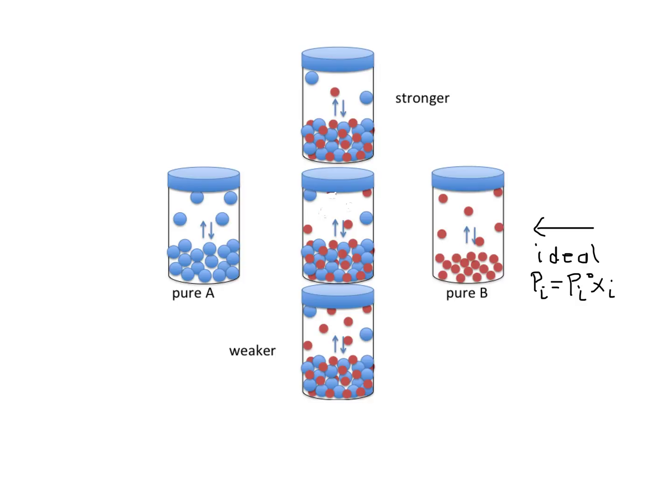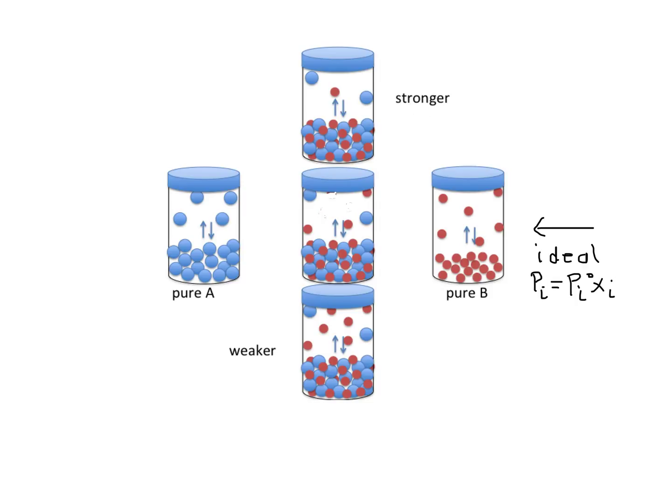Now, if I have stronger interactions between AB molecules than exist between AA or BB molecules, what will happen is that the ability of a B molecule to get into the gas phase is reduced. And so even if I have a 50-50 mixture, I'm going to reduce the vapor pressure of B above the solution by more than 50% because the interactions between B and A are stronger, making it harder to get B into the gas phase.